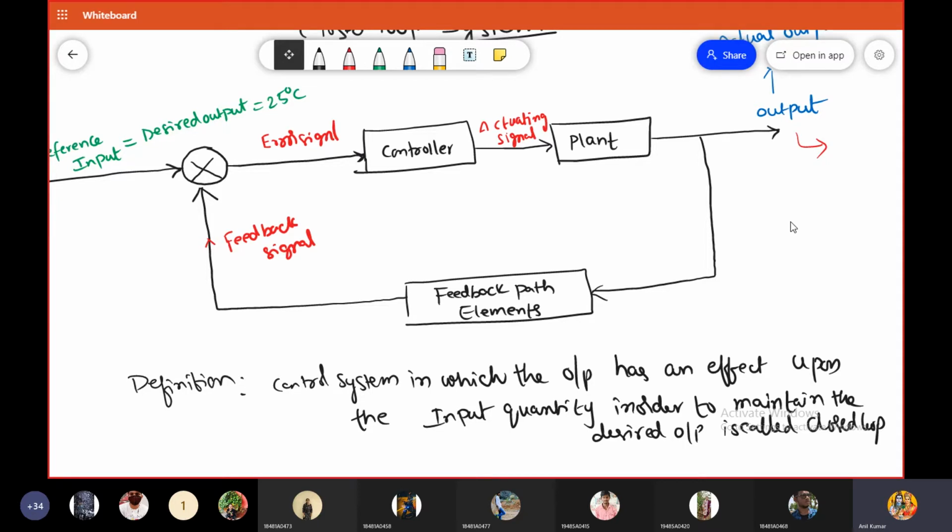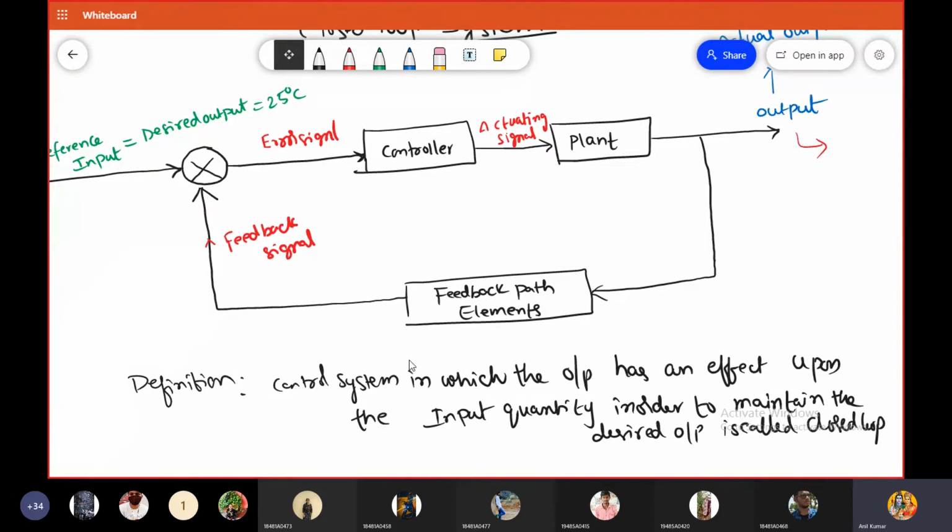That means the output has an effect upon the input quantity. The output has an effect on the control action. So this kind of control system is called a closed loop control system.